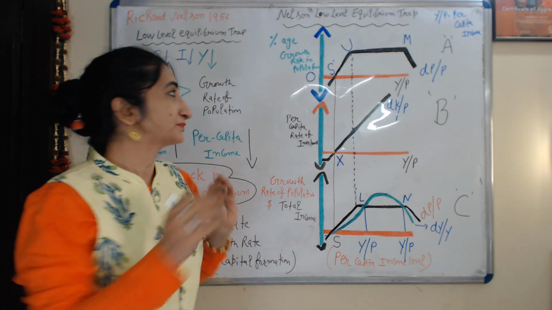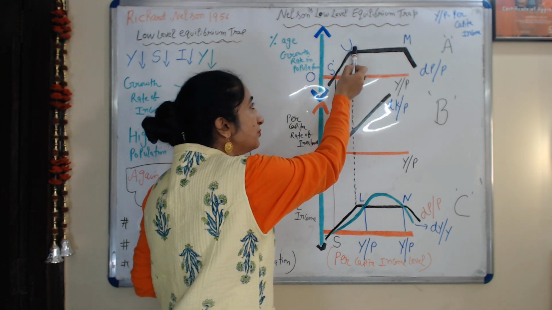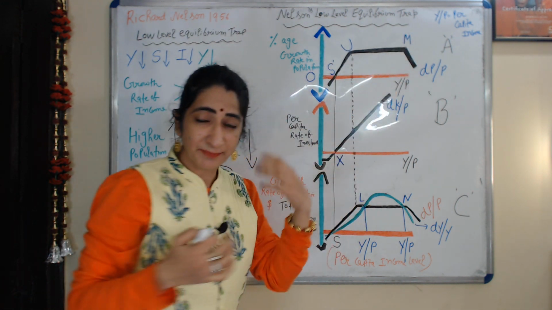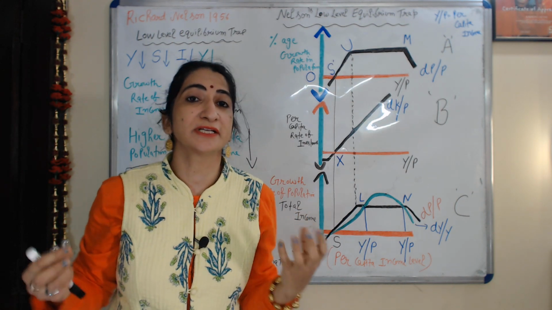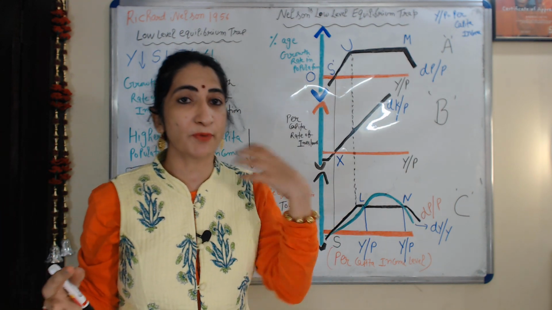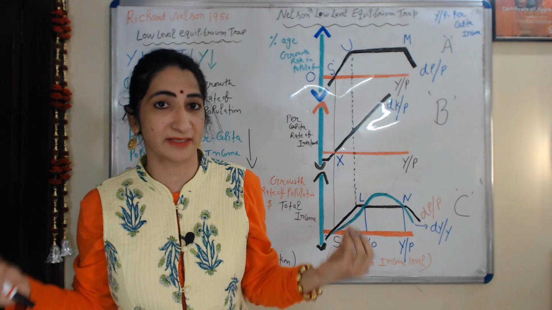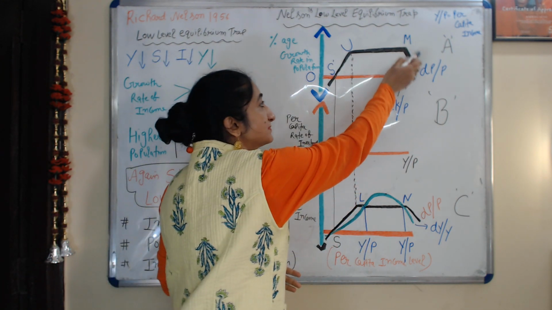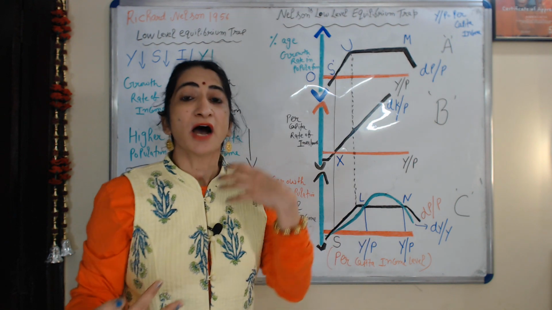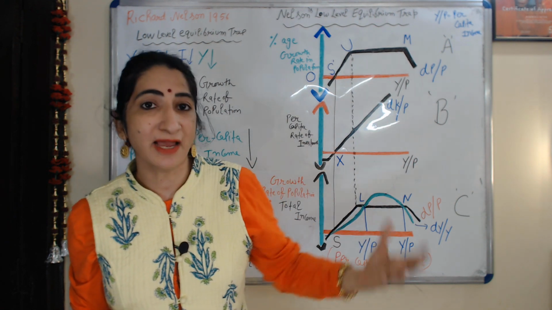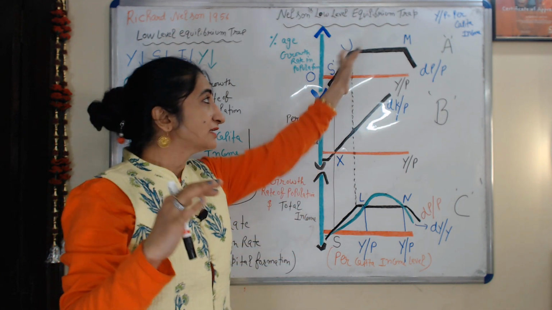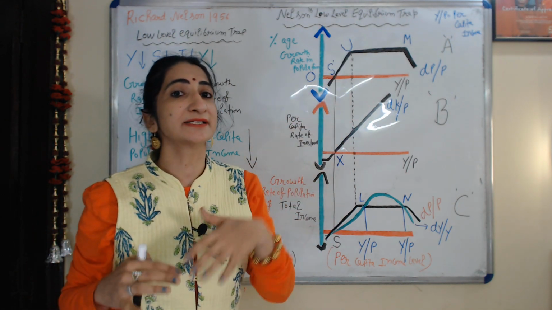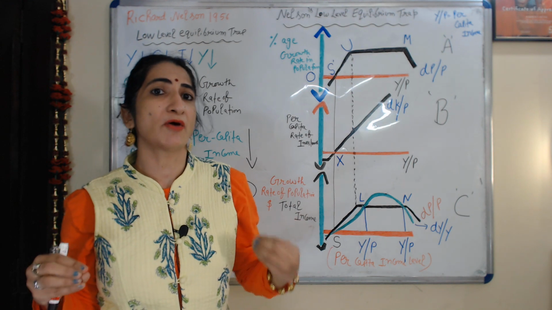But from U point to M point, as per capita income is increasing, our population growth rate is becoming constant, meaning our population is growing at a constant rate. After M point, as per capita income is increasing, our population growth rate is declining. Why does population growth first increase, then become constant, and after that start declining? We will discuss it later.